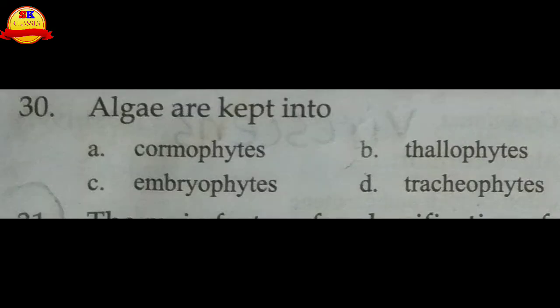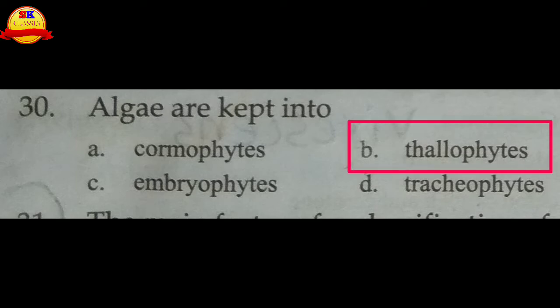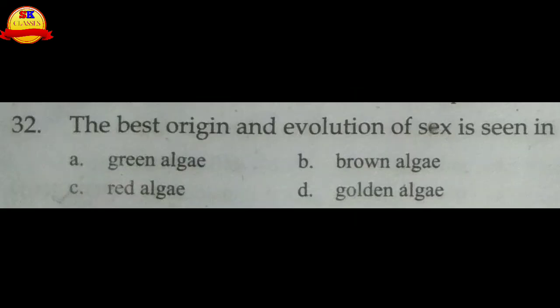Algae are kept into thallophytes. B choice, that is thallophytes. The best origin and evolution of sex is seen in red, brown, or green algae. In red algae, the evolution of sex is best.